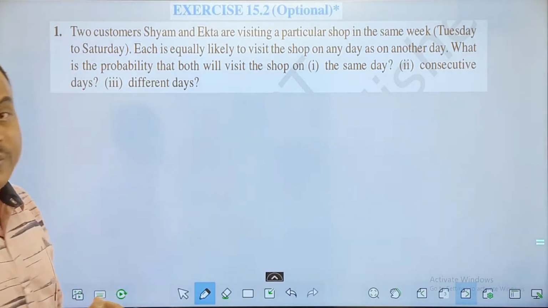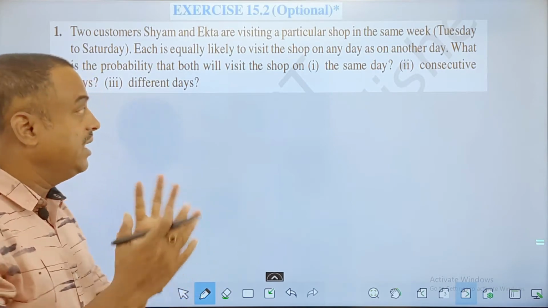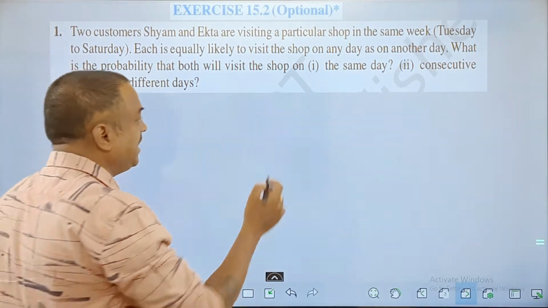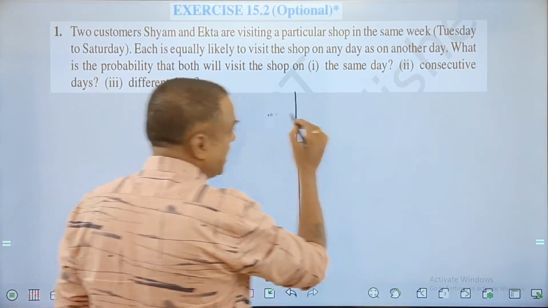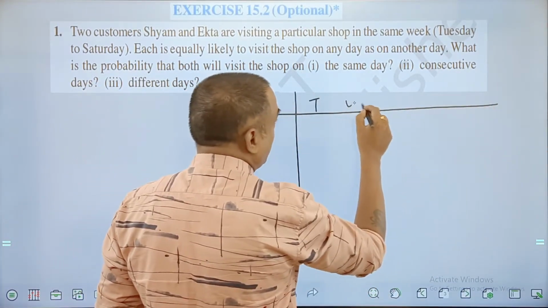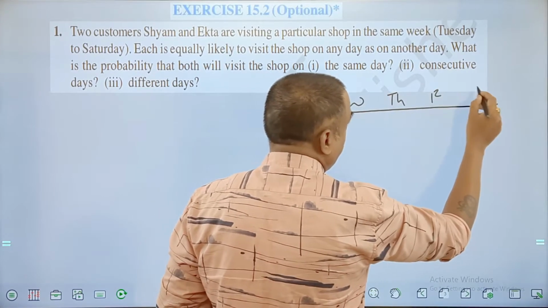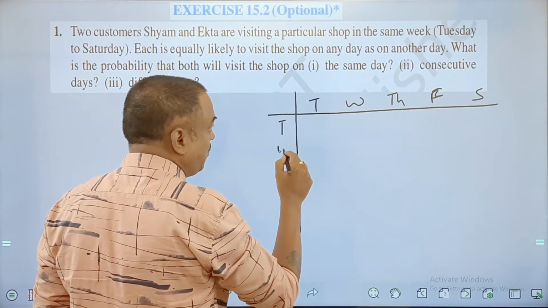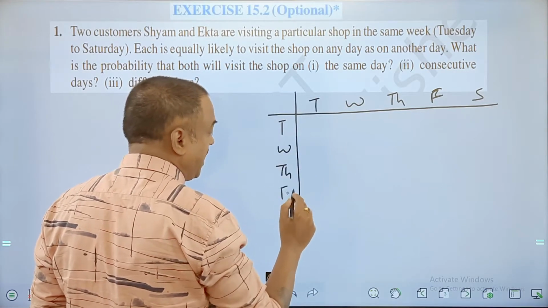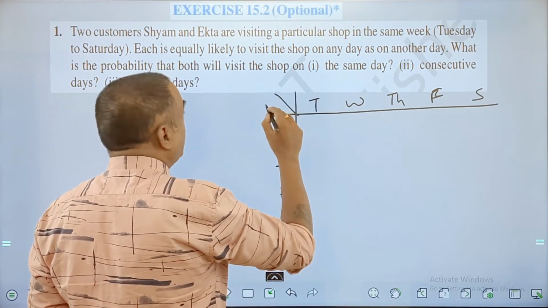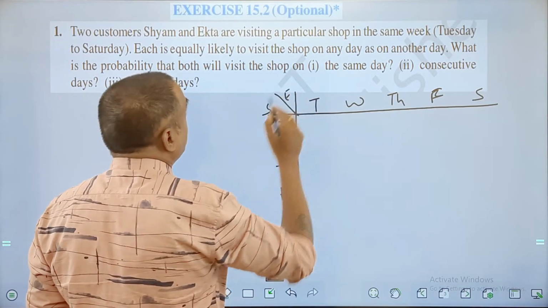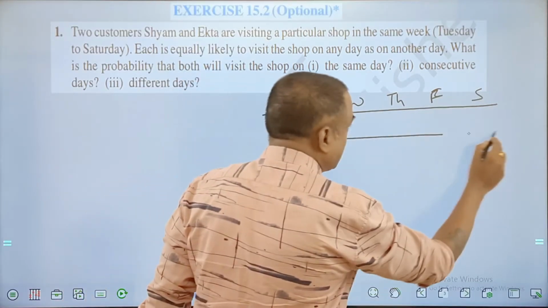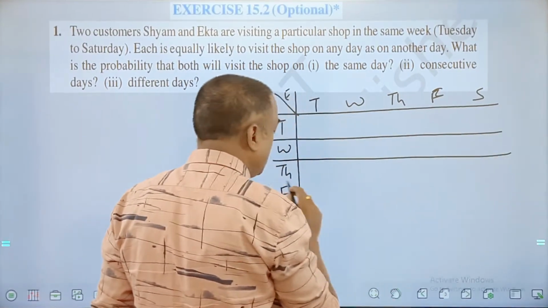And we have three different questions: both will visit the shop on the same day, consecutive days, and different days. What I do for easy understanding: there are Tuesday, Wednesday, Thursday, Friday, Saturday. Similarly, Tuesday, Wednesday, Thursday, Friday, and Saturday. One for Sham and one for Ekta. I'll take a table, one matrix kind of thing, which is easier to understand.